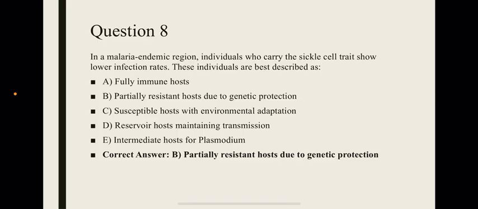Question 8. In a malaria endemic region, individuals who carry the sickle cell trait show lower infection rates. These individuals are best described as A. Fully immune hosts, B. Partially resistant hosts due to genetic protection, C. Susceptible hosts with environmental adaptation, D. Reservoir host maintaining transmission, E. Intermediate host for Plasmodium. Correct answer is B. Partially resistant hosts due to genetic protection.